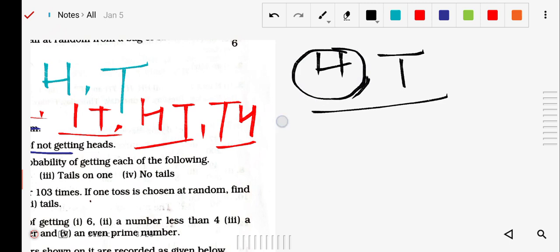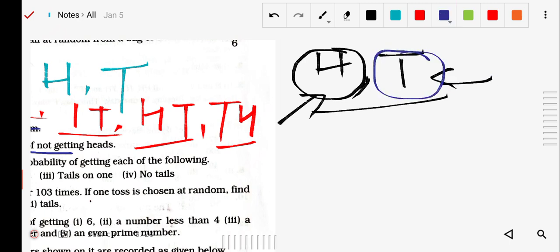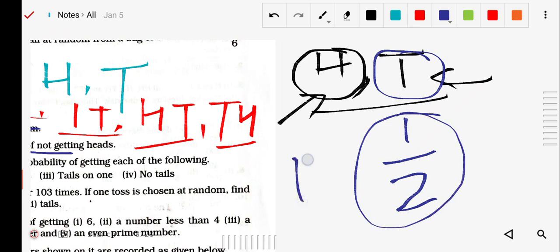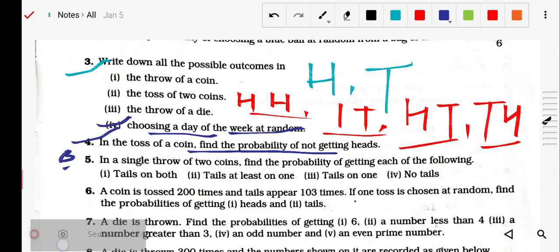Head is not your favorable choice. Your choice is tail. Your desired case is tail. Tail occurs one time, and the total outcome is two. So the probability of not getting head is 1/2. Right.